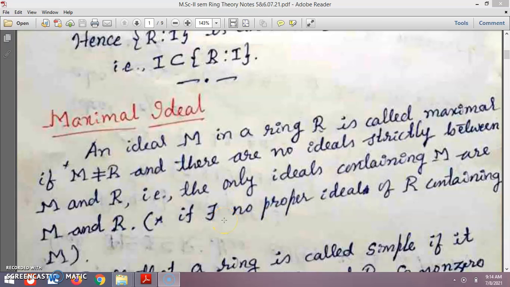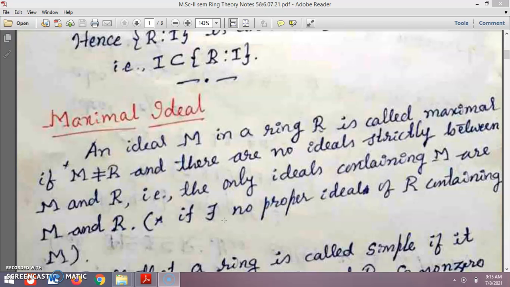Hello students, in this lecture I will discuss the maximal ideal. As we have discussed in the previous class principal ideals and their properties, now we shall see the definition of the maximal ideal. What is the concept of maximal ideal?